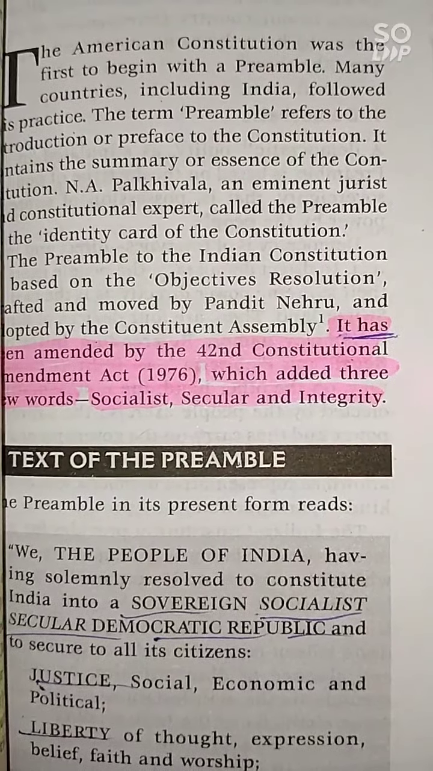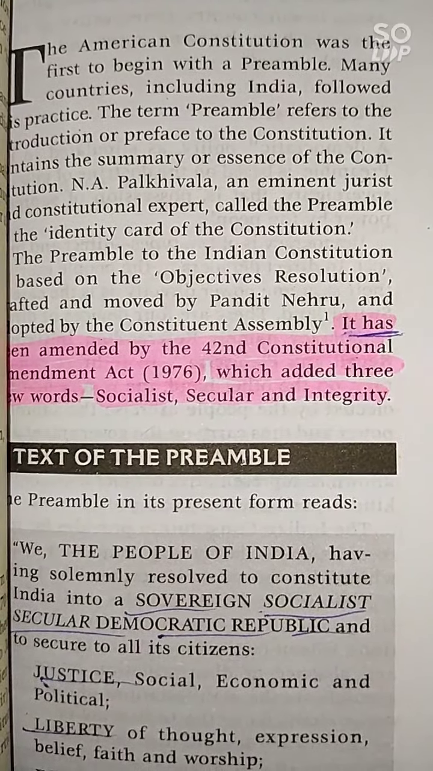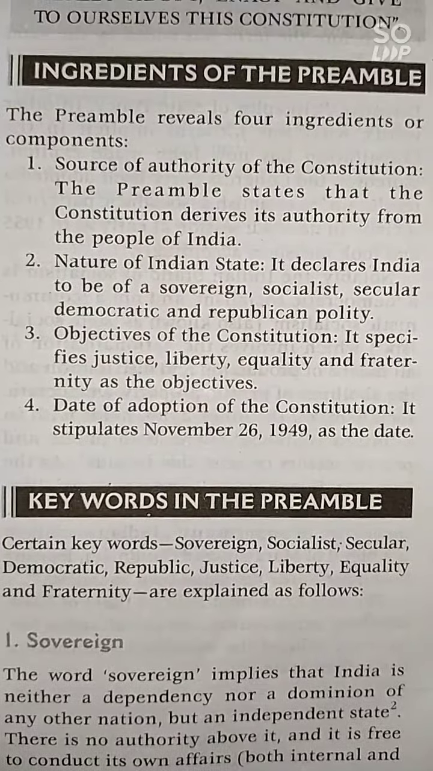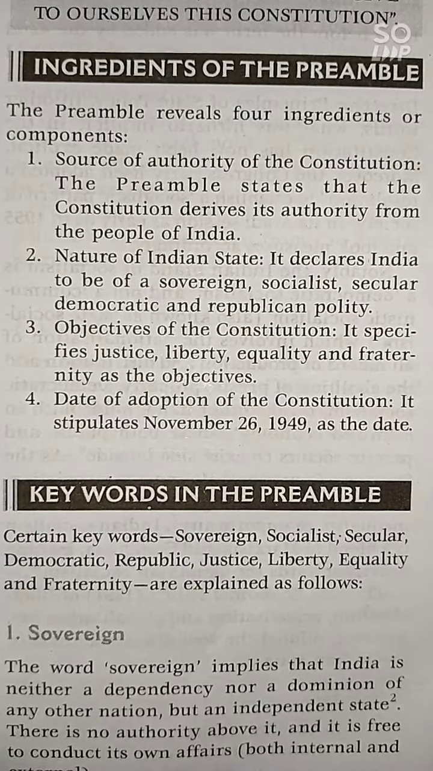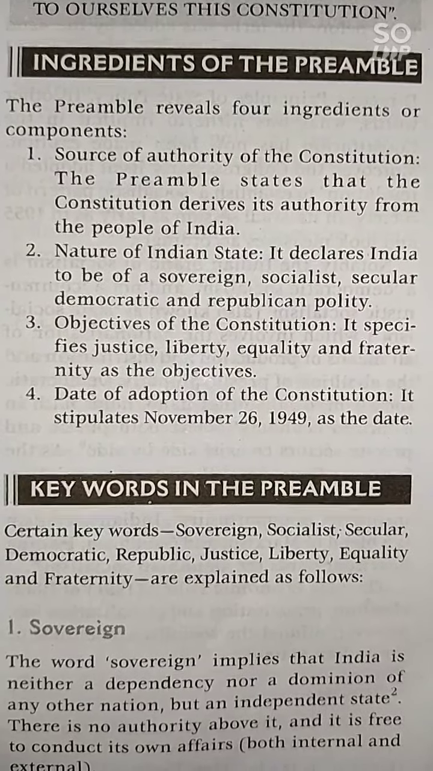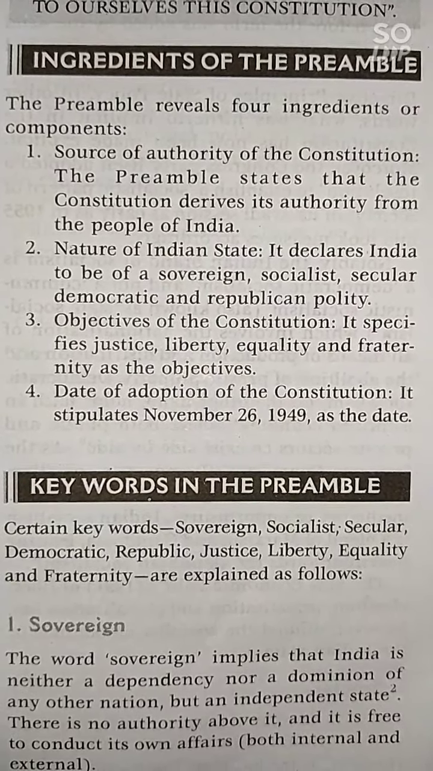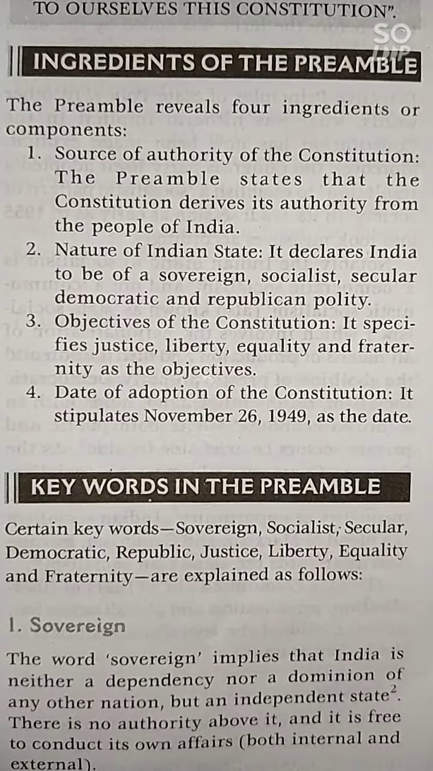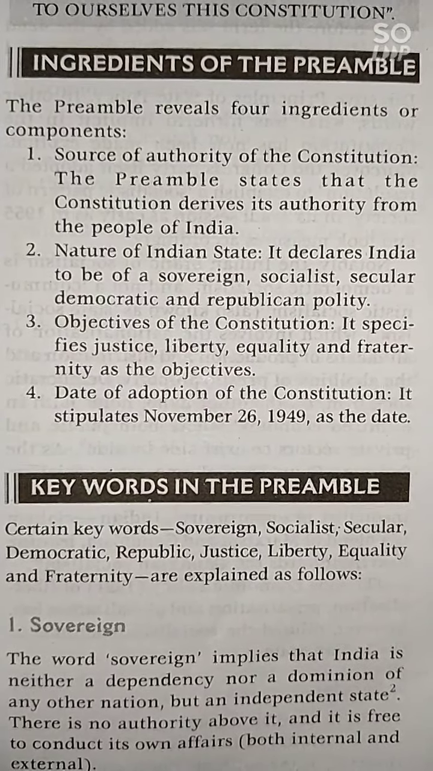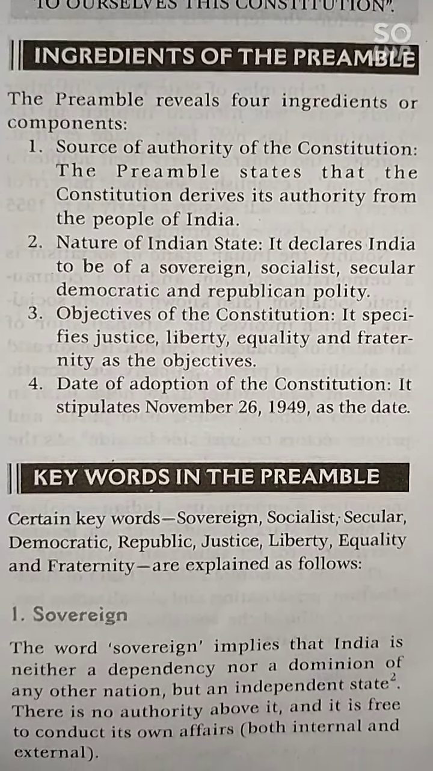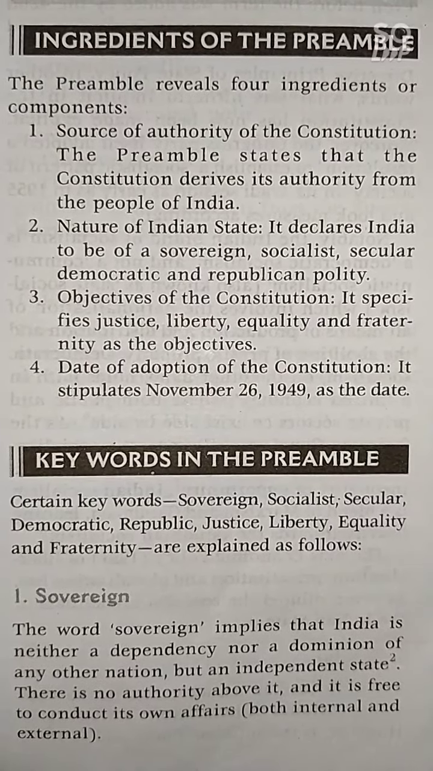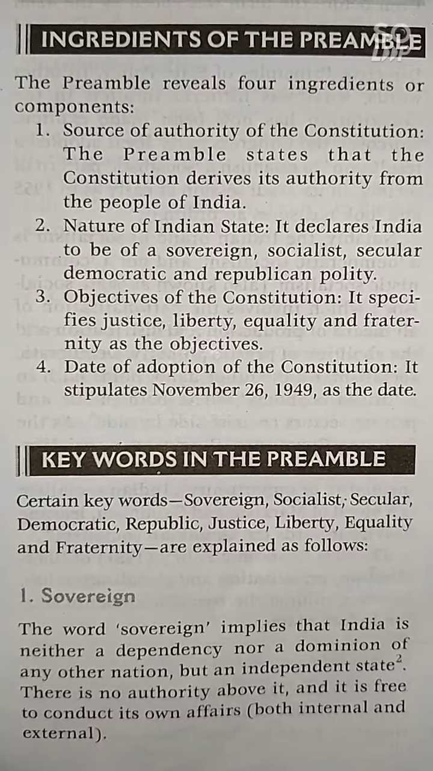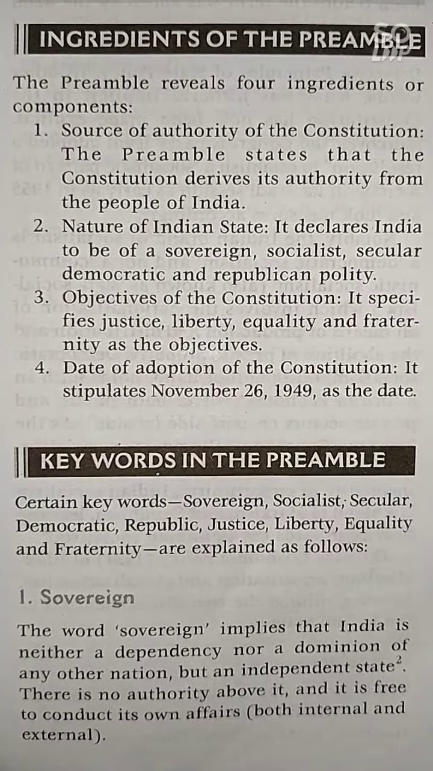And we know the preamble of the constitution has a text. The text of the preamble has the words sovereign, socialist, secular, democratic, republic, and so on. Apart from that, in the preamble of the constitution we have four ingredients: source of authority of the constitution, nature of the Indian state, objectives of the constitution, and date of adoption of the constitution.